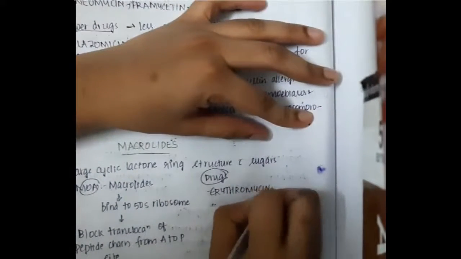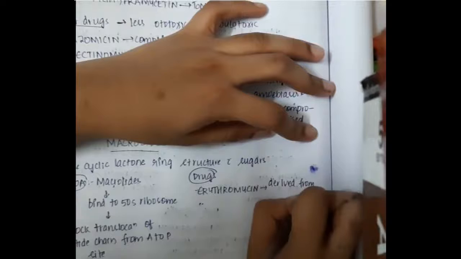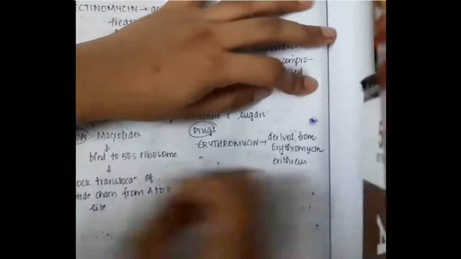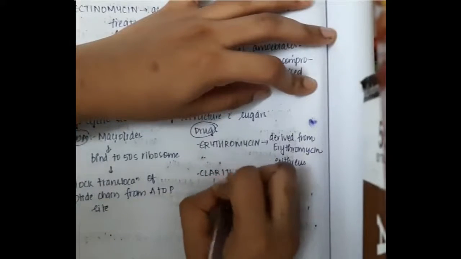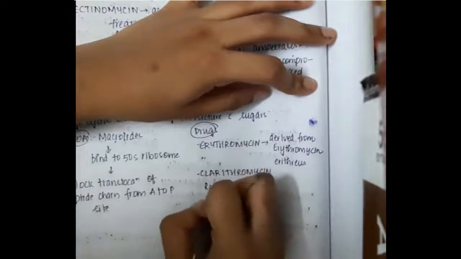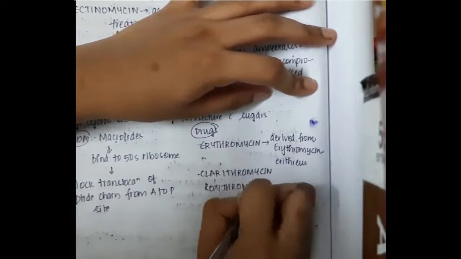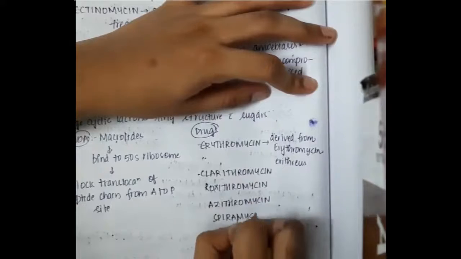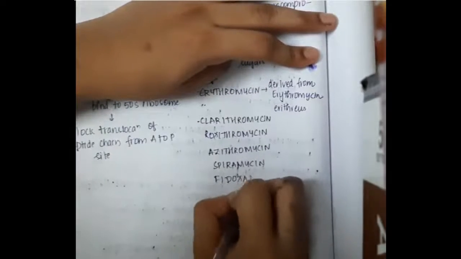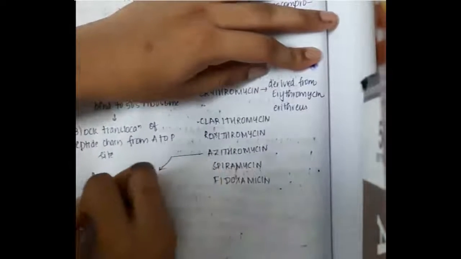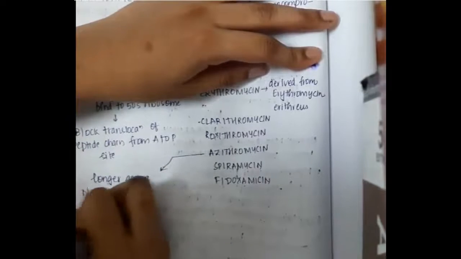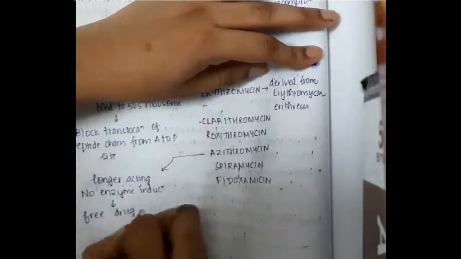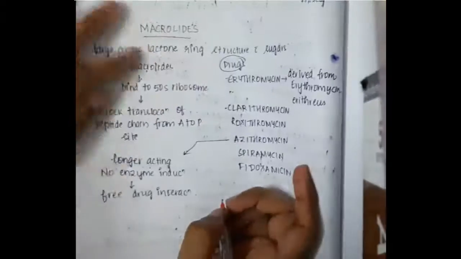If we see the drugs, erythromycin is derived from Erythromycin erythraeus. Then other drugs like clarithromycin, roxithromycin, azithromycin, spiramycin and fidaxomicin, all these are macrolides. Azithromycin is longer acting and it has no enzyme induction. It is free from drug interactions.